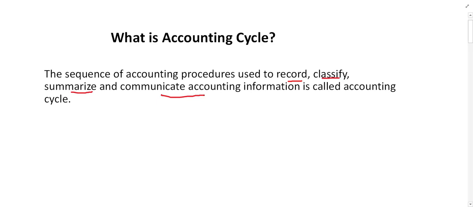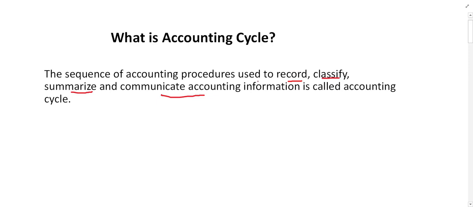So if you remember, basically this was the definition of accounting. So the whole definition of accounting, the whole procedures or steps which we have in the accounting cycle, simply can be called accounting itself. So accounting cycle itself is the definition of accounting. Why? Because we said the same thing for the definition of accounting, and it is the same with accounting cycle. Accounting cycle means the whole definition of accounting. Anything that you do in accounting is basically part of the accounting cycle. So what is accounting cycle? Accounting cycle is the definition of accounting, which starts from here.